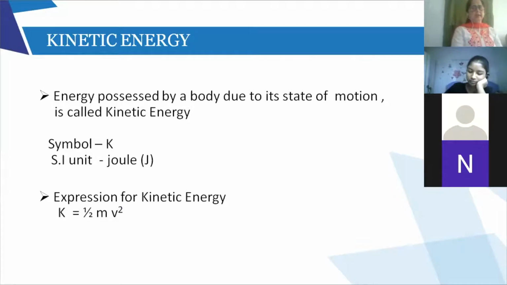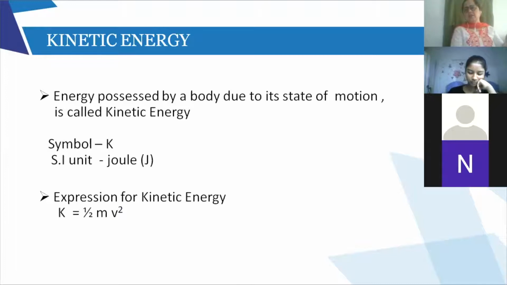What is kinetic energy? The energy possessed by a body due to the state of motion. Any body in motion has kinetic energy: a bird flying, an arrow moving, a train moving, a car moving, water flowing. You can take any example, they all have kinetic energy.